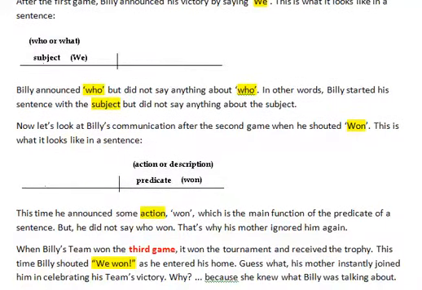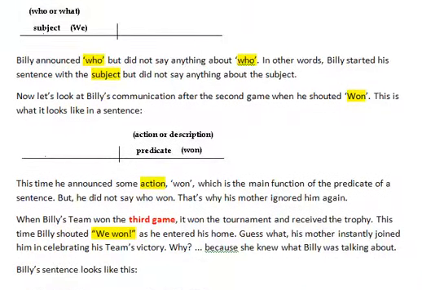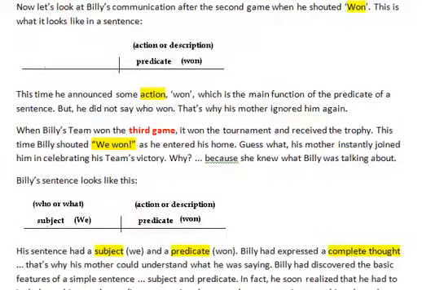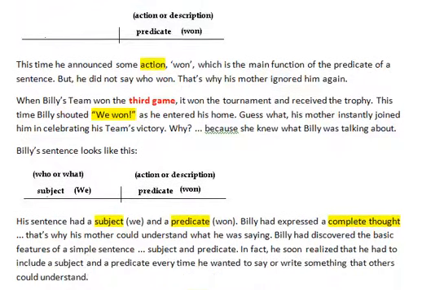Now let's look at Billy's communication after the second game when he shouted "won." This is what it looks like in a sentence. Predicate, won. This time he announced some action, won, which is the main function of the predicate of a sentence, but he did not say who won. That's why his mother ignored him again.